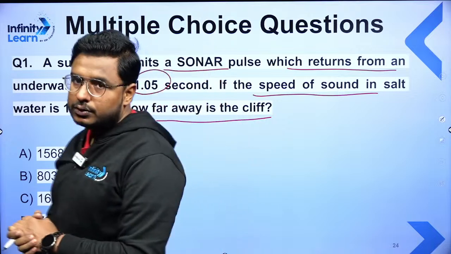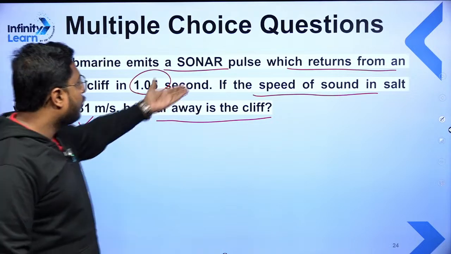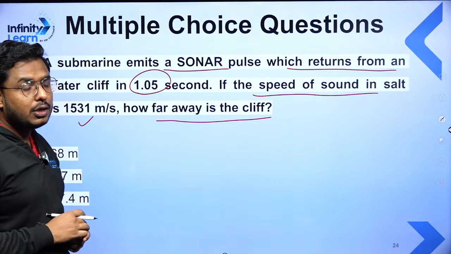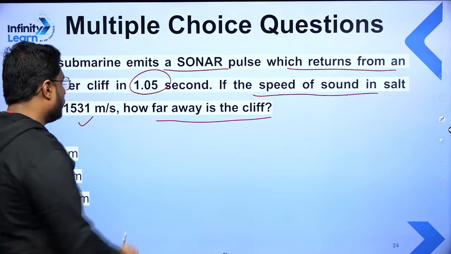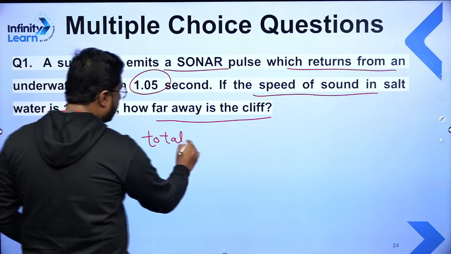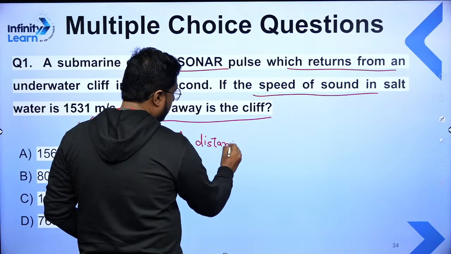Quickly solve it. You know the concept, what is going to happen? From the sonar, a pulse is going and returning back. So the important point you need to take into consideration, the total distance will be there.